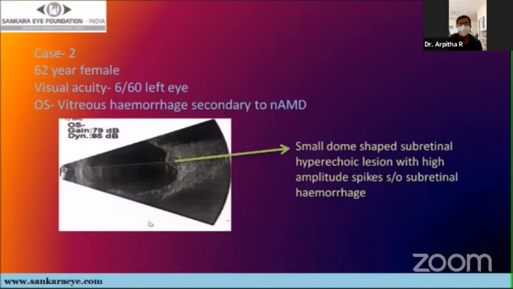The second case is a 62-year-old female with best corrected visual acuity of 6/60 in the left eye. Clinical examination showed the presence of a vitreous hemorrhage and subretinal hemorrhage. Due to media haze, the color photo and OCT were not possible. Ultrasound B scan showed a subretinal hemorrhage.